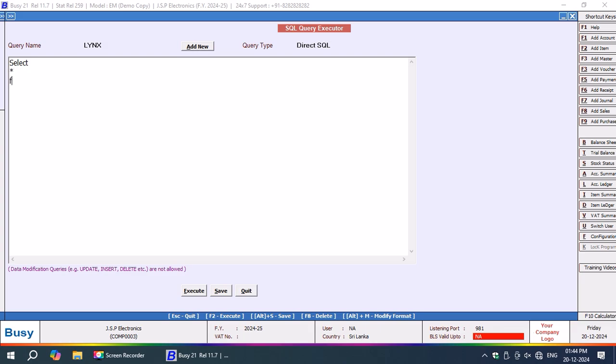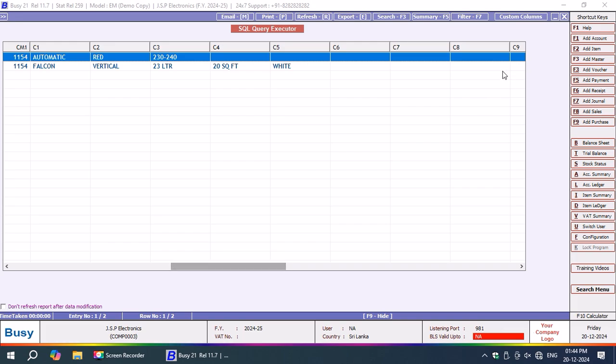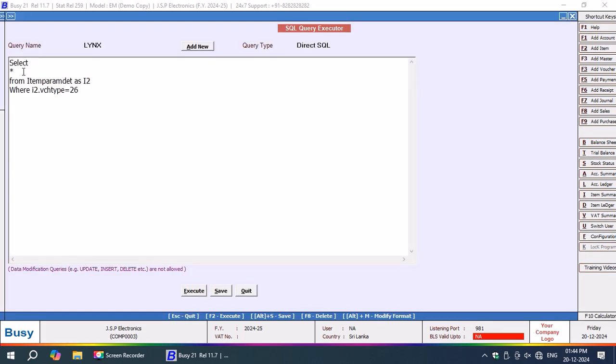Now I'm going to write here: select star from item param det. That's the table name that is being referred to by the alias I2. So where I2.ojo type is equal to 26. Here this is the table. See, here I have got 5 parameters, so they are represented by I2.c1, I2.c2.